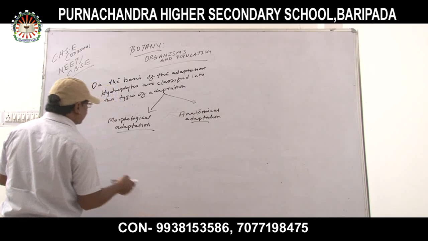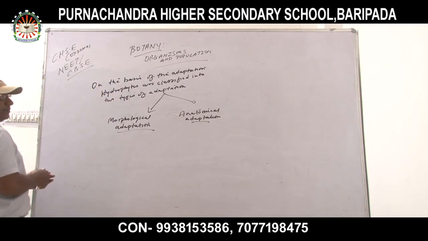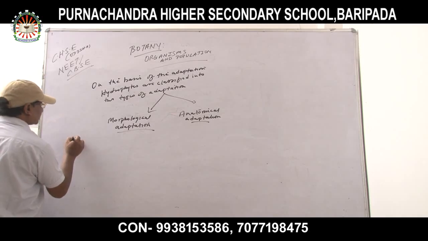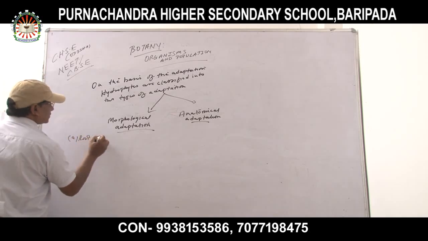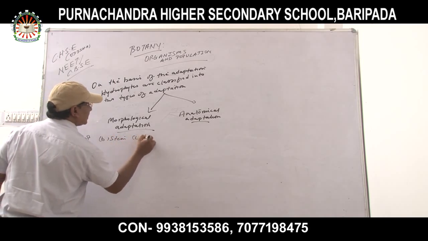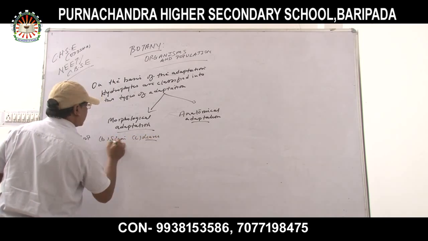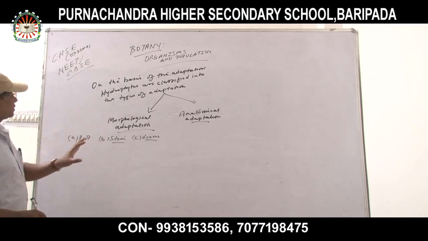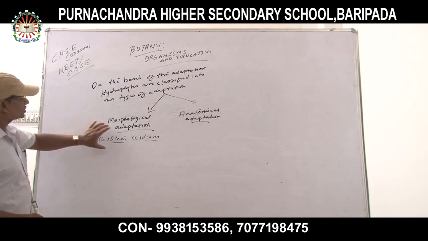In morphological adaptation, first we have to check the root. Now morphological adaptation: first is root, second is stem, third is leaves. Okay, root, stem and leaves. As we know in plants, the morphological characters are the root, stem and leaf.